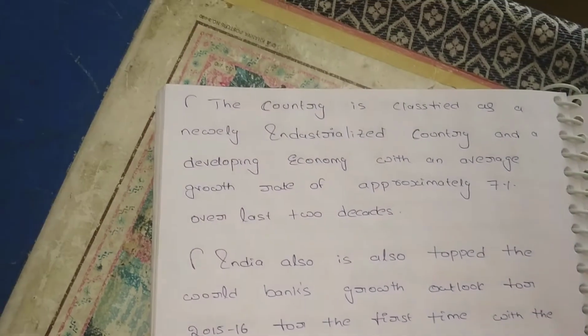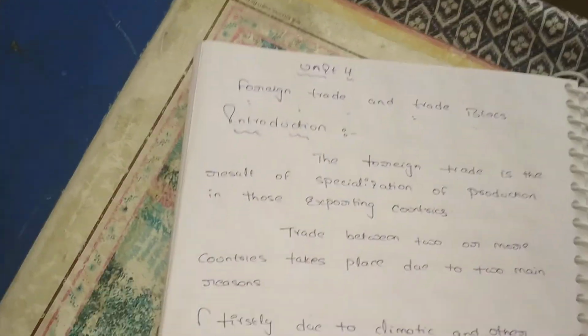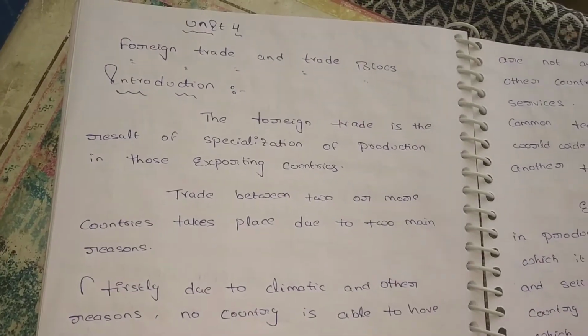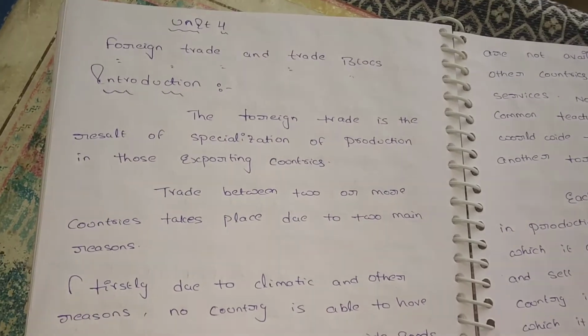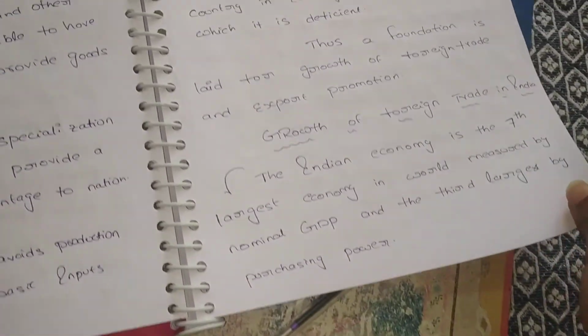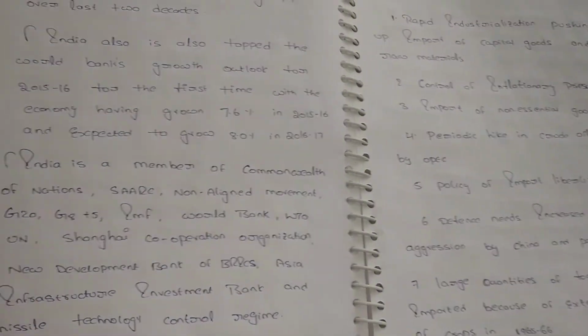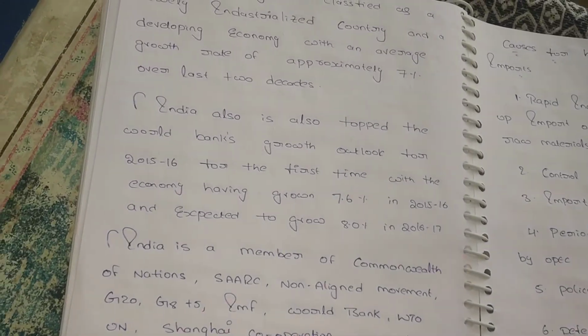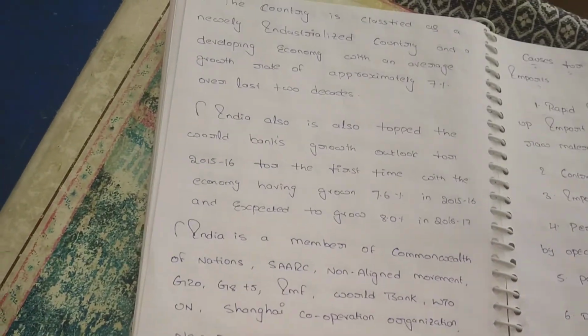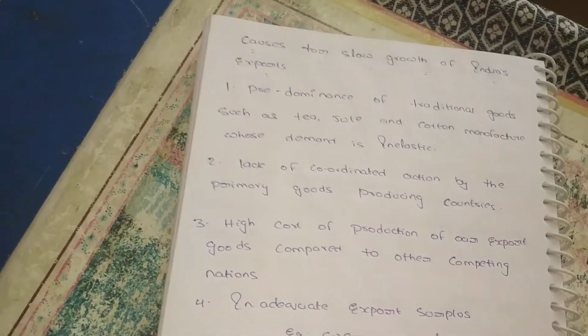Up to now we discussed first how the foreign trade is done, what are the benefits of the foreign trade and the growth of the foreign trade in India, and also what are the causes of increasing imports and what are the causes of decreasing exports. Up to now we discussed.